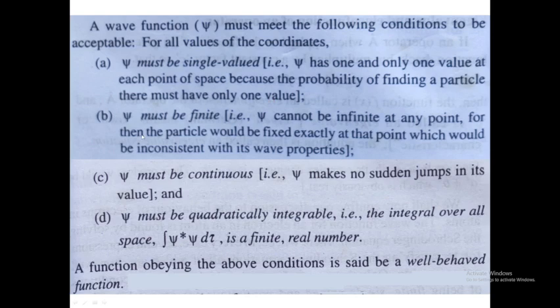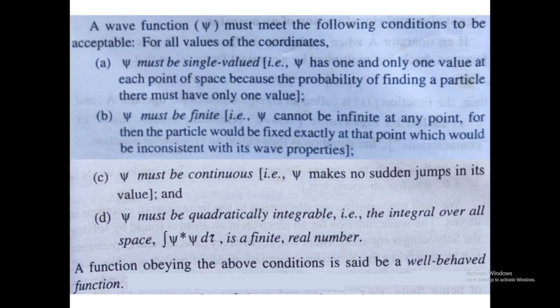That means psi cannot be infinite at any point, for then the particle would be fixed exactly at that point, which would be inconsistent with its wave properties. Okay, so psi must be finite. So we are talking about the time independent Schrodinger equation, so we are considering only the standing wave. So the value of psi cannot be infinite, it should be finite at any point. Then only the particle can be exactly found around the nucleus.